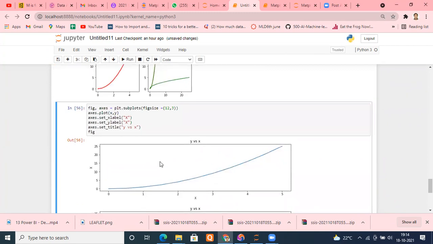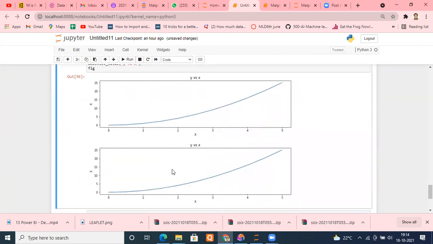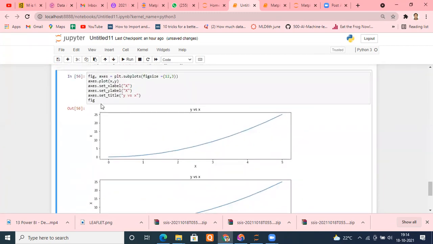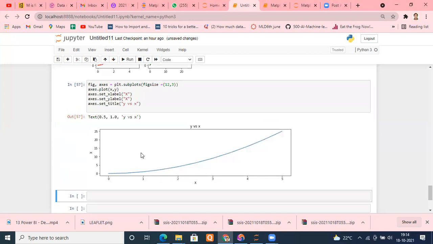Can you see what happened? Why is your axis plotted two times? Let me just move that. Here and this. Yeah. Can you see now, please?